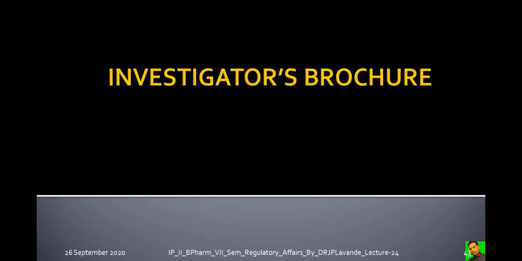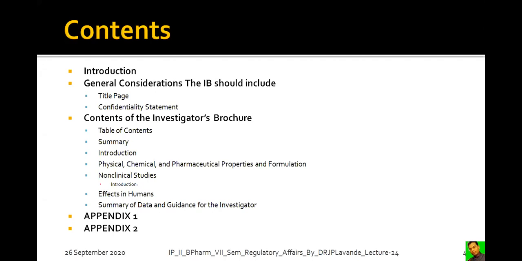In order to go through this investigator's brochure, we have divided the whole content, from an understanding point of view, into the introduction, general considerations, and the investigator's brochure that should contain the title page, the confidentiality statement, then the content of the investigator's brochure: the table of contents, summary, introduction, physical, chemical, and pharmaceutical properties of the formulation, non-clinical studies, its introduction, effects on humans, then summary of the data and guidance for the investigator.